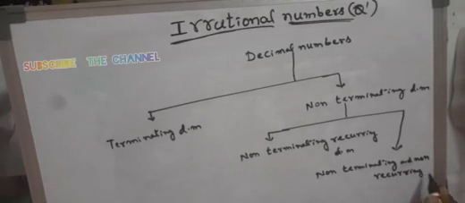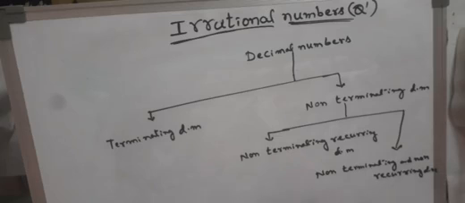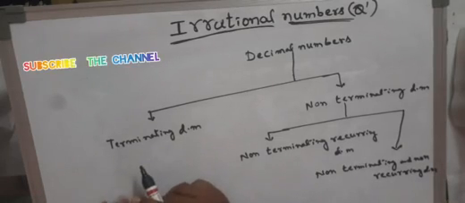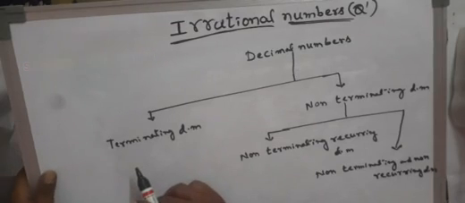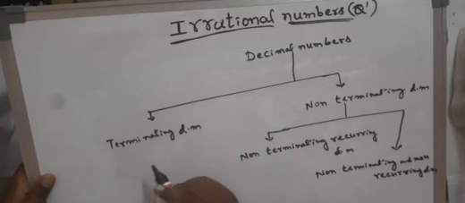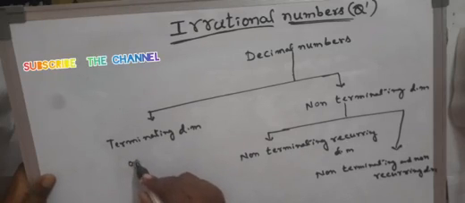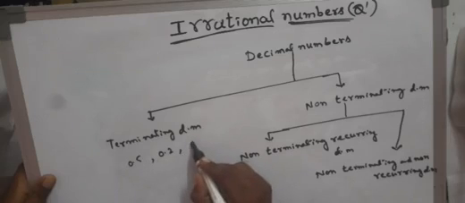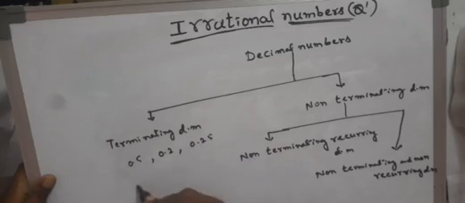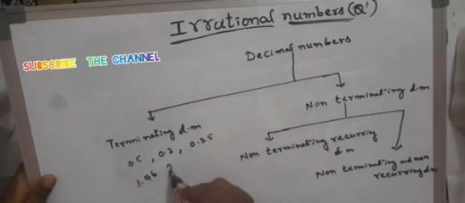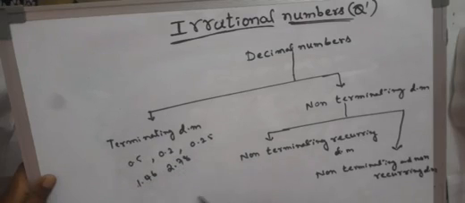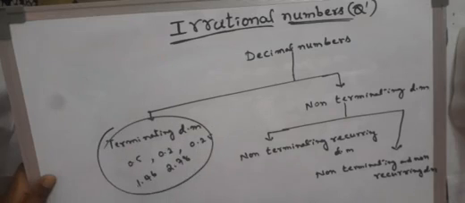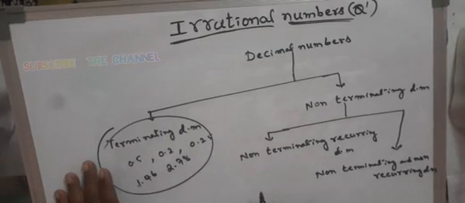Non-terminating, non-recurring decimals. See, what is a terminating decimal? After the decimal point, only a few digits are available, meaning the number of digits after the decimal point is countable. For example, 0.5, 0.2, 0.25, 1.46, 2.78, all these numbers come under the terminating decimals.